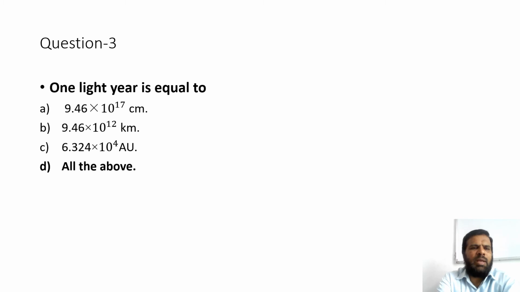Question number 3. 1 light year is equal to Option A 9.46 into 10 raised to 17 centimeters. Option B 9.46 into 10 raised to 12 kilometers. Option C 6.324 into 10 raised to 4 astronomical unit. Option D all the above. The correct option is all the above.